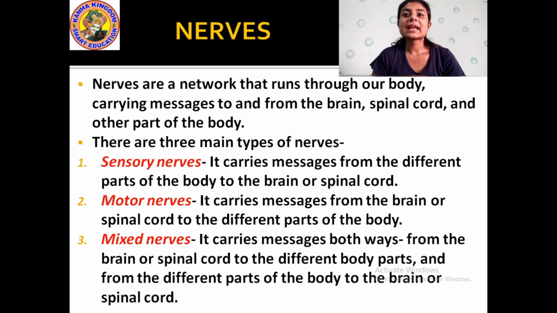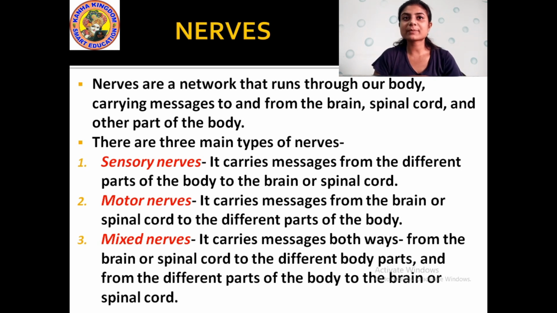Okay. And mixed nerve, it carries messages in both ways. From the brain or spinal cord to the different parts of the body, and from the different parts of the body to the brain or spinal cord. Okay, it is mixed. The messages are carried together from brain to spinal cord to the whole part of the body, or from the whole part of the body to the brain and the spinal cord.